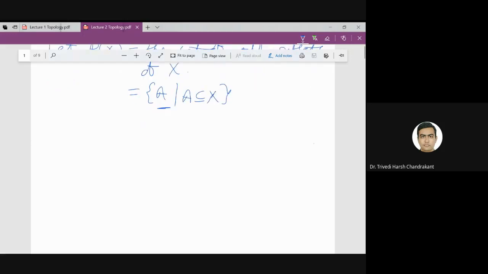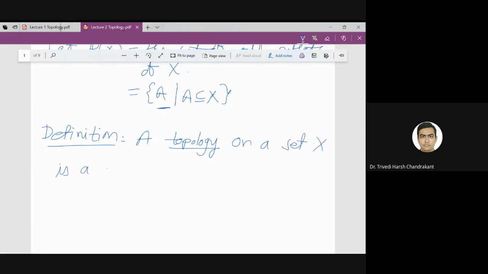Now, what is the definition? We start by fixing a set X. A topology on a set X is a non-empty collection.